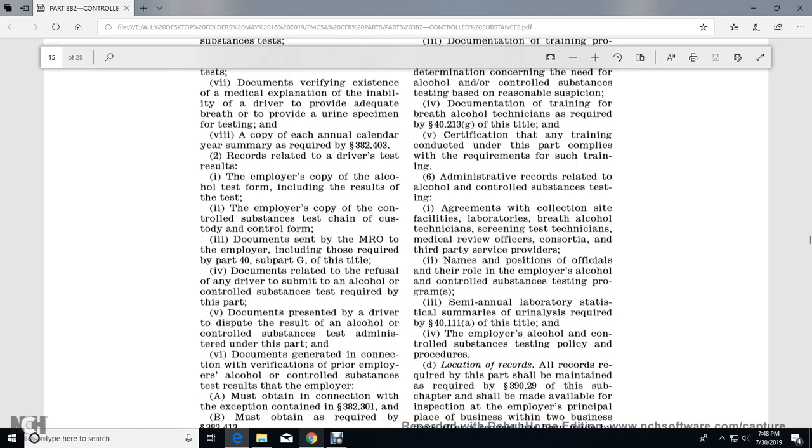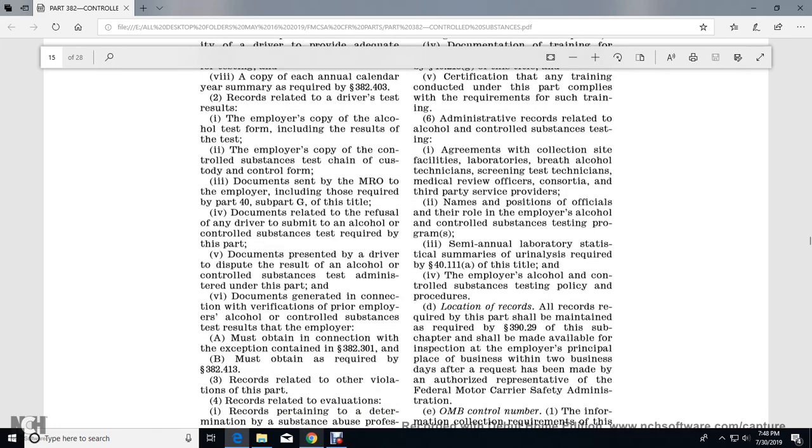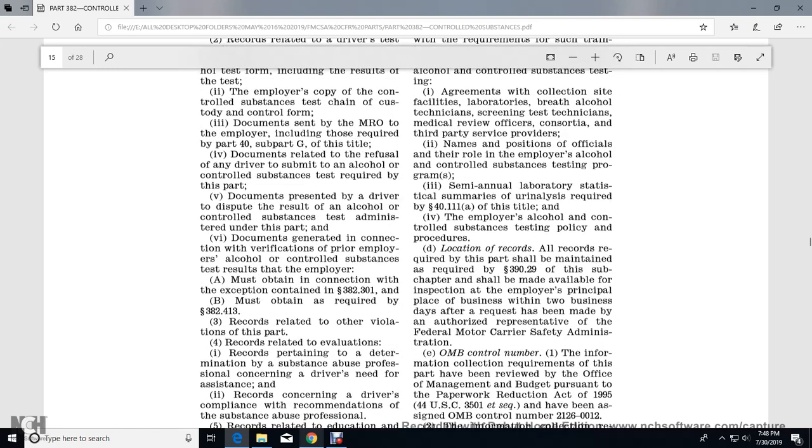All right, documents sent by the MRO to the employer include those required in Part 40. Records related to the refusal of the driver to submit to the alcohol or controlled substance tests required by this part. Documents presented by the driver to dispute the result of an alcohol or controlled substance test, administered under this part. Documents generated in connection with verification of prior employee alcohol and controlled substance test results that the employer must obtain in connection with the exemption in 382.301, as required by 382.413, and records retained for all other violations of this part.